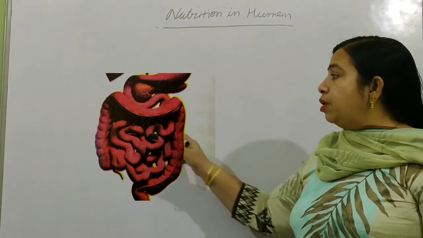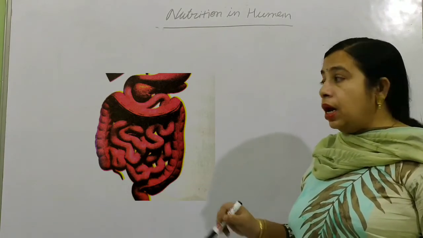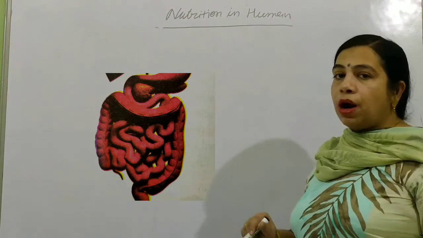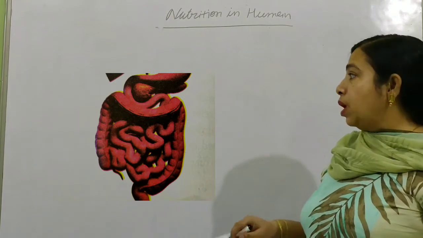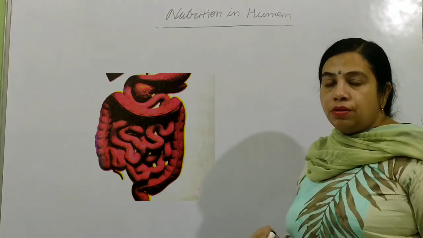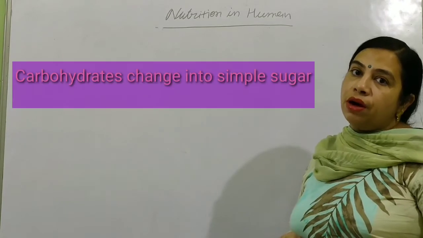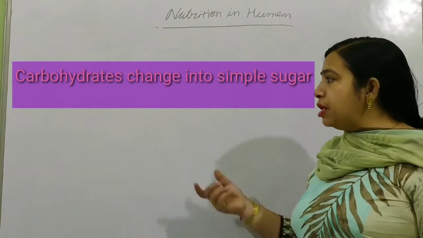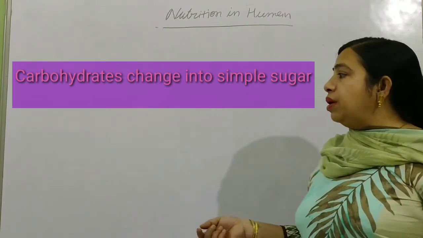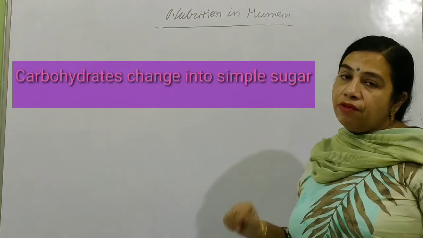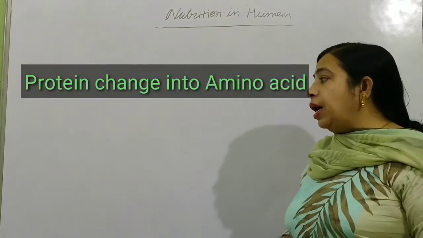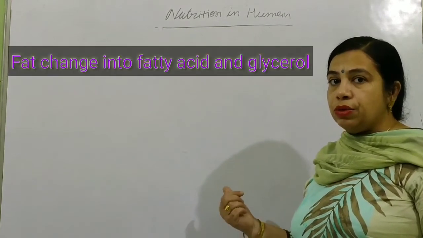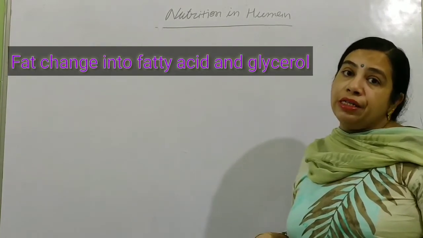With the help of these, in the small intestine, the food which was digested in the stomach will be further digested, and afterward the food will come to the lower part of the small intestine. Here the carbohydrate which we have taken in the food will convert into sugar, the simplest form, and the protein we have taken will convert into amino acids, and the fats will convert into fatty acids and glycerol. These will be the end products of digestion.